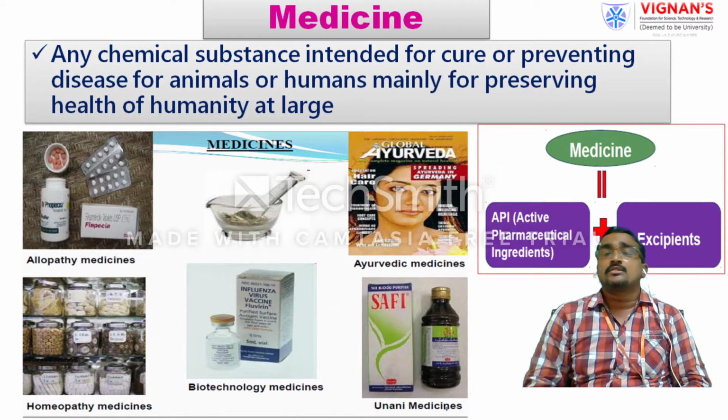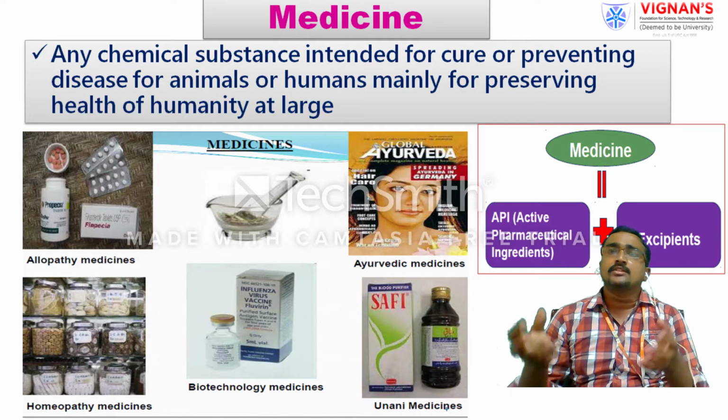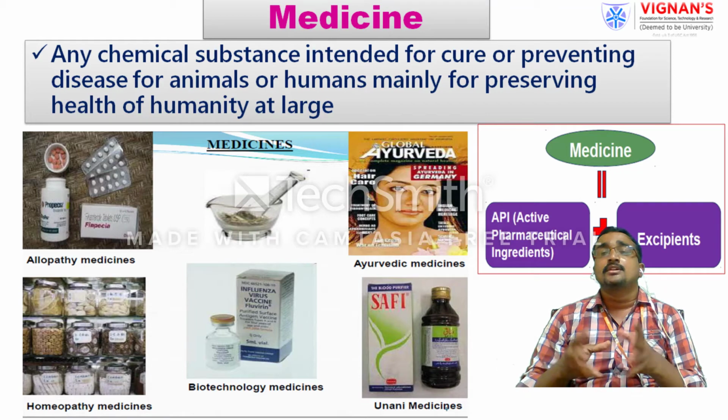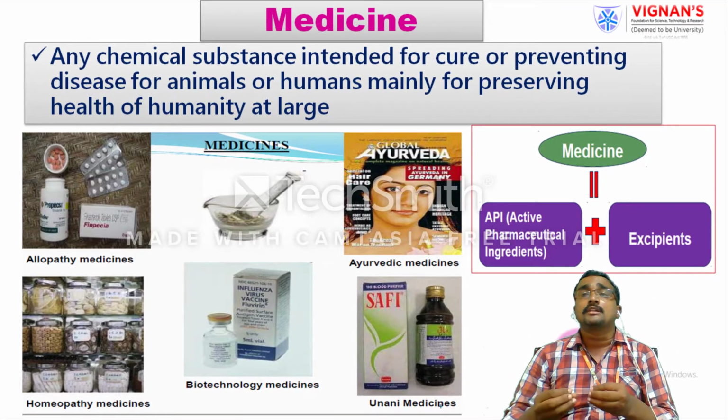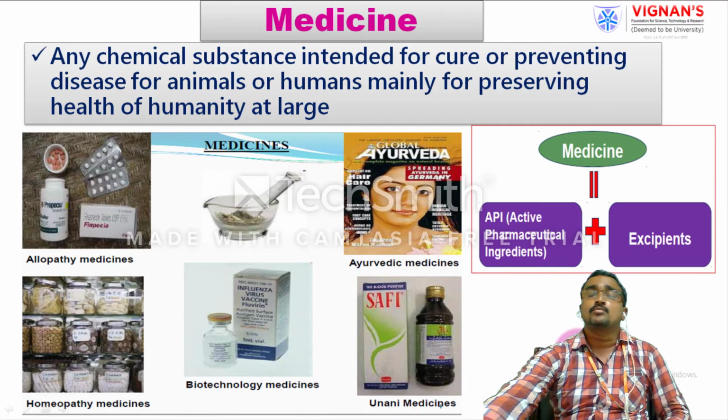The active pharmaceutical ingredient is the pure form of the drug, and it is combined with excipients like diluents, binders, granulating agents, disintegrating agents. If you add the other excipients or adjuvants, then the bulk amount will be produced, and your dosage form automatically needs stability. That's why the medicine combines both the API with the excipients.